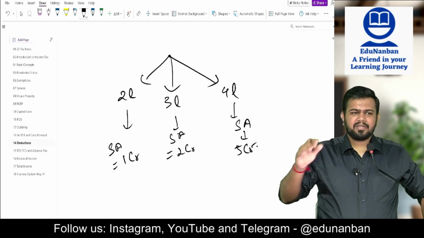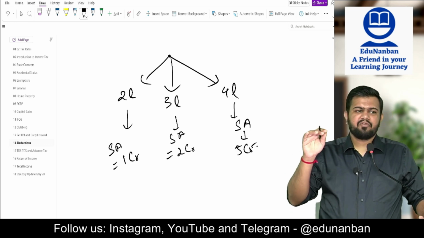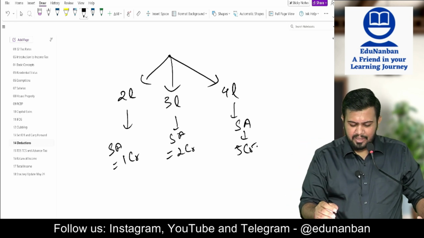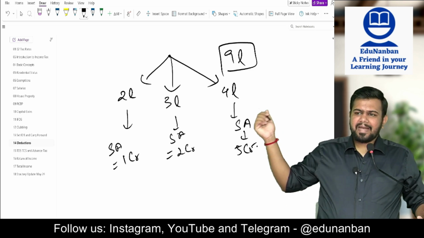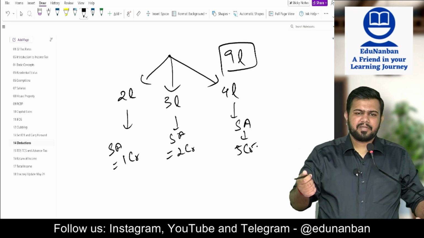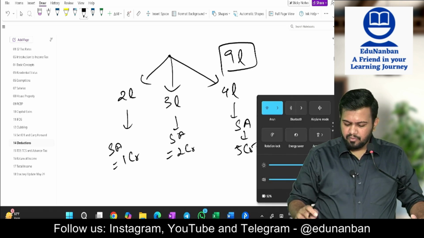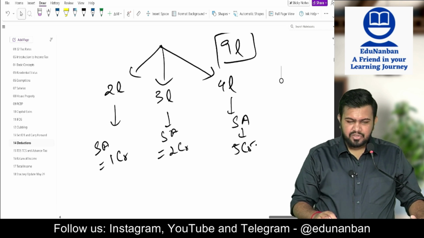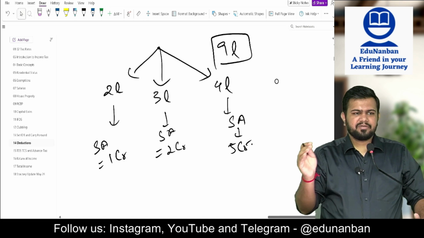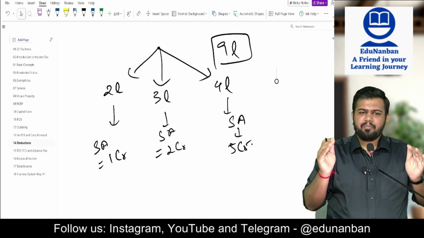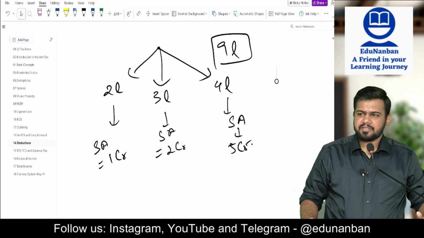Now, all 3 policies are individually within the 5 lakh limit, but the 5 lakh limit we should see for the aggregate premium. So what is the total? 9 lakh rupees. Total premium paid is 9 lakh rupees. So am I crossing the limit? Answer is yes, I am crossing the limit. Fine. So now what I can do is choose any policy which is within the limit, and that policy I can choose as exempt. The balance policy will become taxable.